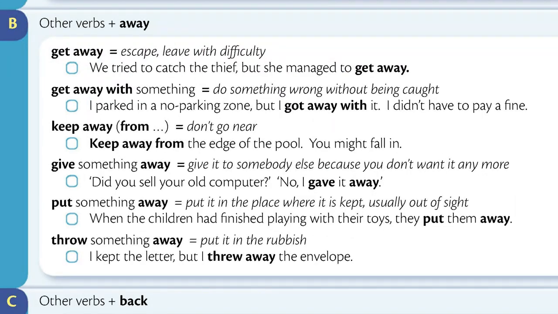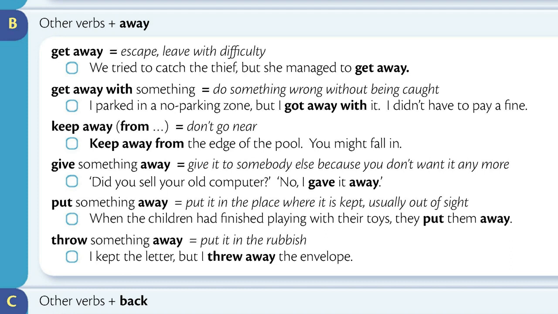Section B. Other verbs plus away. Get away means escape, leave with difficulty. We tried to catch the thief, but she managed to get away. Get away with something means do something wrong without being caught. I parked in a no parking zone, but I got away with it. I didn't have to pay a fine.